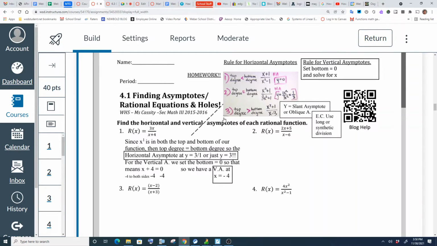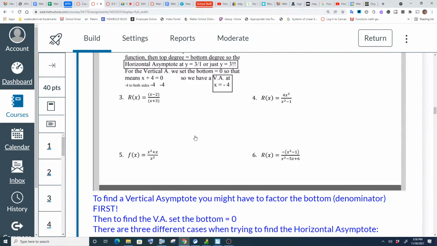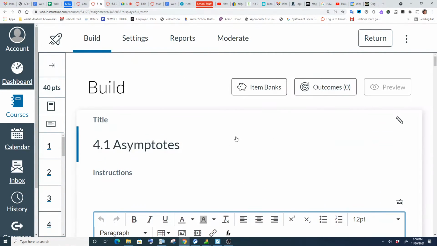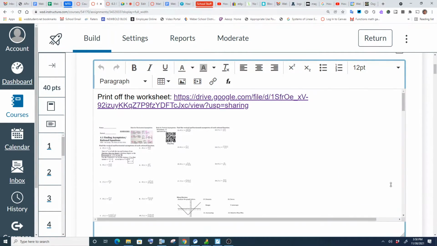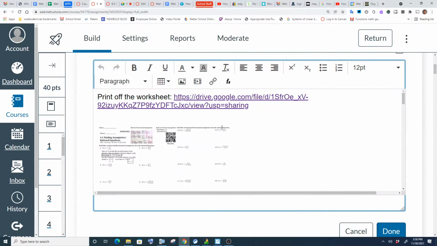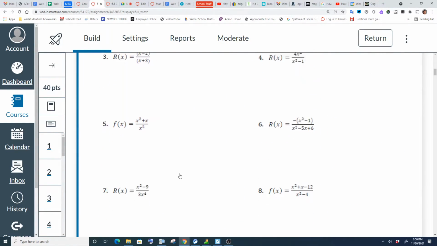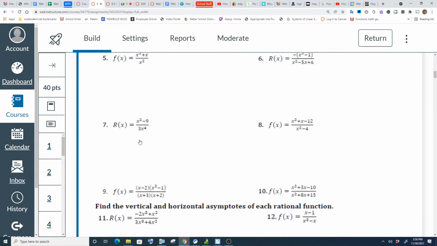Awesome. So then, rules for horizontal. If the top degree is less than the bottom degree, y just equals 0. So for example, on this question, it's not going to let me do it. Yeah, it's not going to work. Sorry. Okay, so basically, here it is. Look. So x squared is less than x to the 4th power. So for number 7, the horizontal asymptote is just y equals 0.